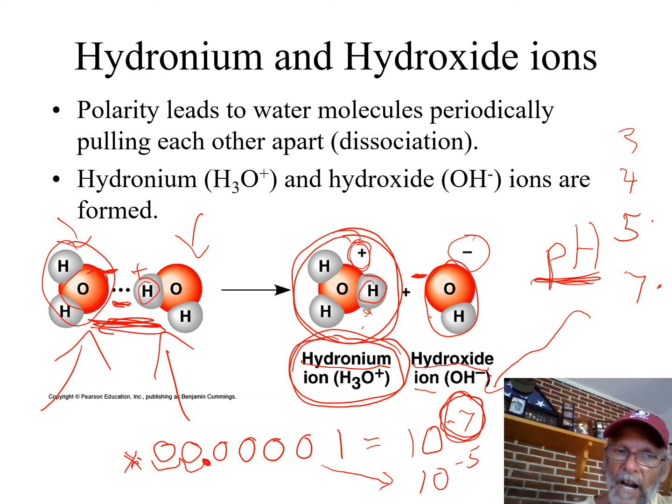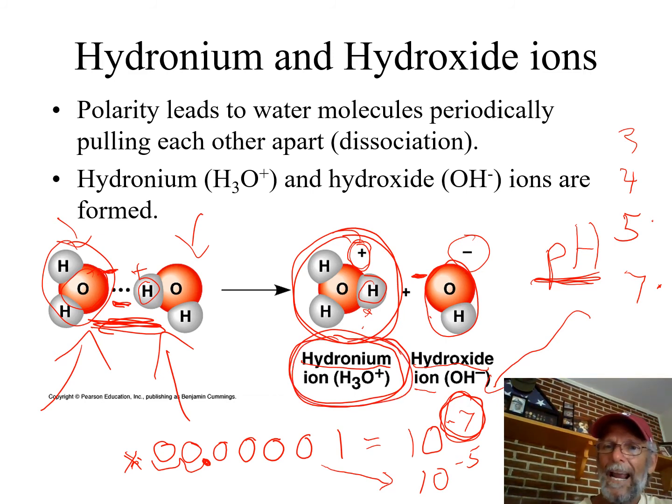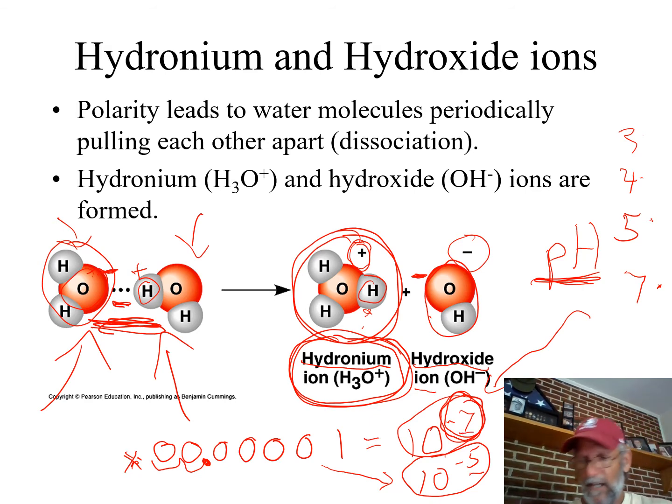It's all based on the hydronium ion concentration, and that's why this system causes the acidic solutions to have a lower pH, because a 10 raised to a lower number is more than a 10 raised to a higher number. Enough about that. Here we go.